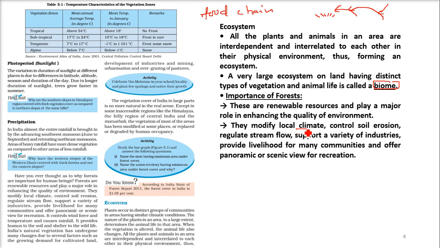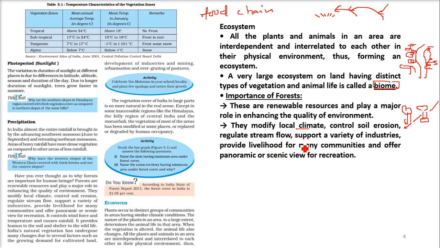Forests are responsible for modifying the local climate, because the leaves in the forest area give a lot of evaporation. So it modifies the local climate. And if you have a lot of trees, water is coming. The trees have roots that grab the soil, so water is not going to take it. So it controls soil erosion also. If we have trees here, say trees here, the water will flow like this. It cannot go this side.